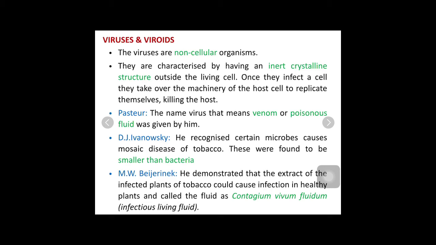That means viruses are even smaller than bacteria and can pass through a bacteria-proof filter. The bacteria-proof filter retains the bacteria and does not allow their passage, but it does not stop viruses, because viruses are even smaller than bacteria. So remember that viruses are smaller than bacteria.